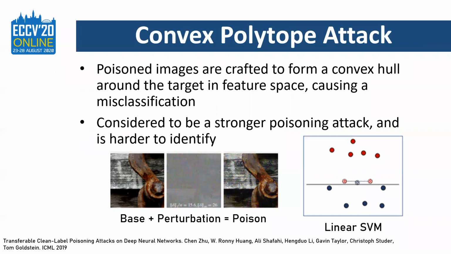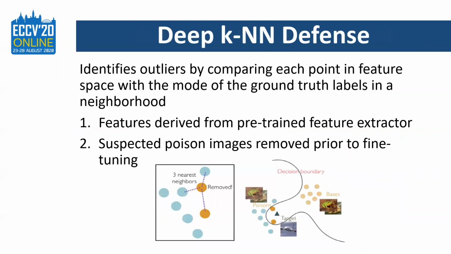Next, the convex polytope attack crafts poisons using a more complex optimization function to form a convex hull around the target in feature space, causing a misclassification. Convex polytope attacks are considered to be both stronger and harder to identify. With these two poisons in mind, I'd like to introduce our proposed defense based on K nearest neighbors.